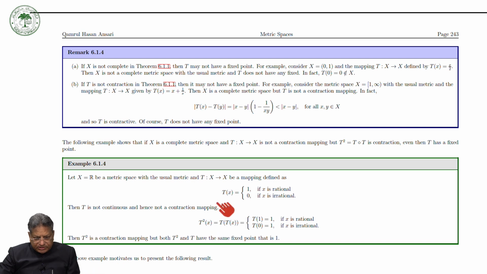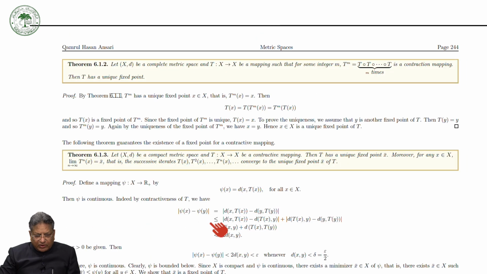Now this example motivates us to present the following result. What is the result? Let X be a complete metric space and T a mapping such that for some integer m, T^m, the composition of T m times, is a contraction mapping.